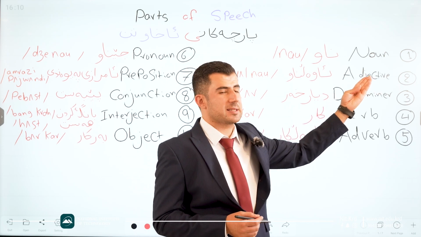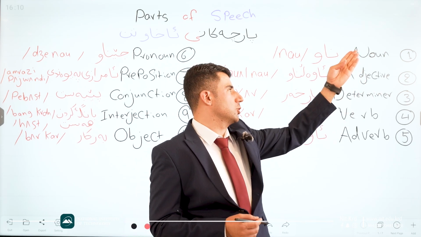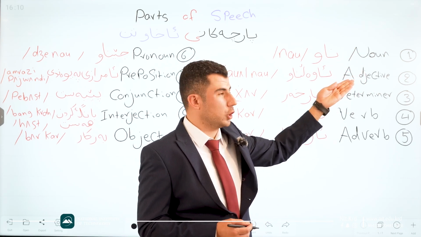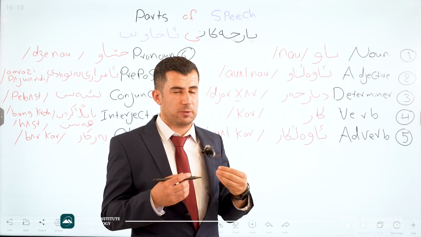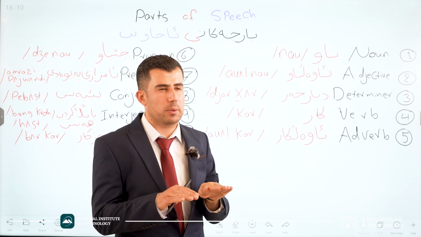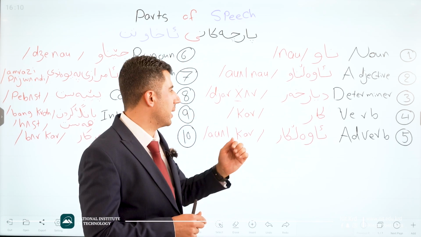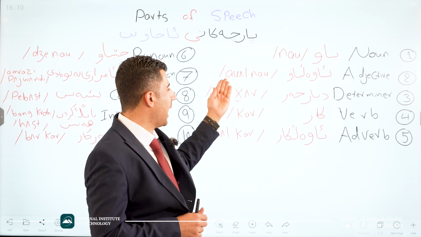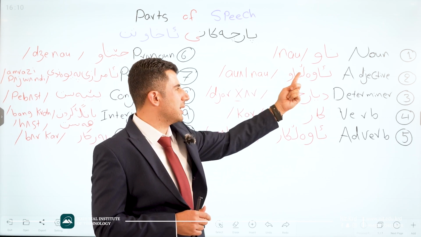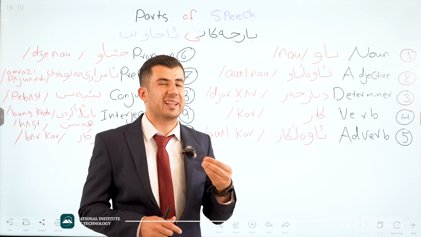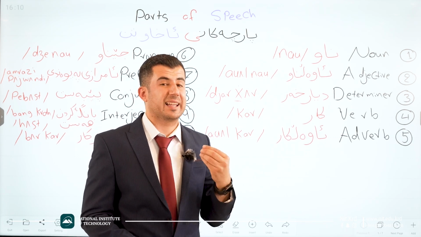Okay, the second one is adjectives, which help to clarify the noun. In Kurdish we say awal now. Also, it's possible to say hawal now. Both are the same and correct. How do we pronounce awal now and hawal now? Awal now is here. Awal now. Be careful. This is awal. We have to pronounce le.